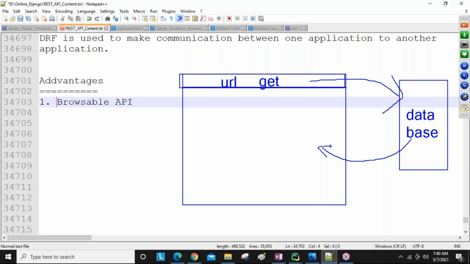Get operation is possible. Okay. So if we want to create any data inside the database, then we need to design a create form here. For example, employee number, employee name, and salary, something like this.